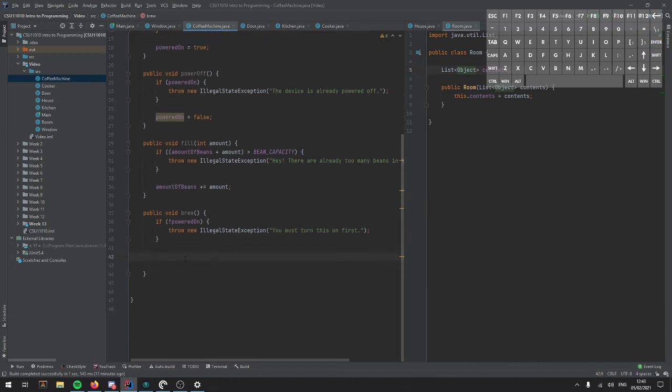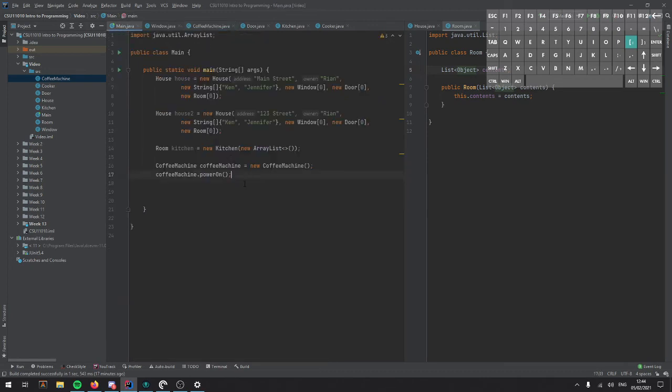And what we can do then is we can check to make sure there's actually beans in the coffee machine. So we could say if amount of beans is greater than 0, then we could actually brew. And we could just print something out. There's a shortcut which lets you type out and then tab. And you could say, you have just brewed some coffee. And this will brew some coffee. Well, figuratively speaking, of course.